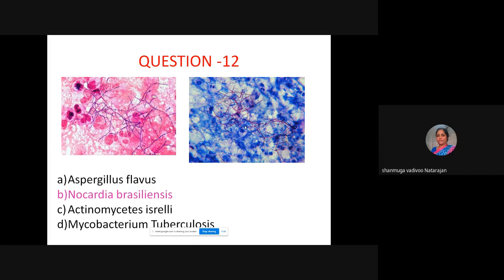Why is nocardia partially acid fast? Because it is made up of intermediate or short chain mycolic acid, and the carbon atoms are only 40 to 60. But in the case of tuberculous bacilli, it is long chain fatty acid, mycolic acid. So more than around 60 to 90 carbon atoms are there.